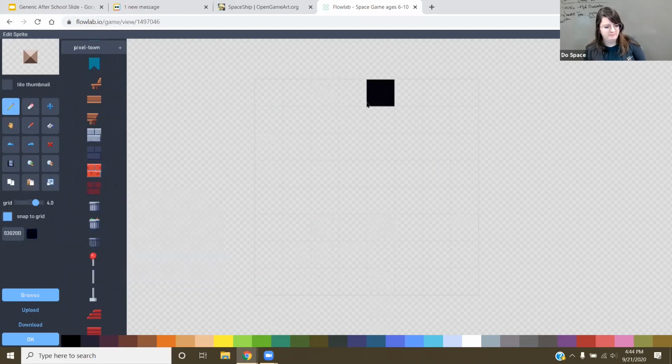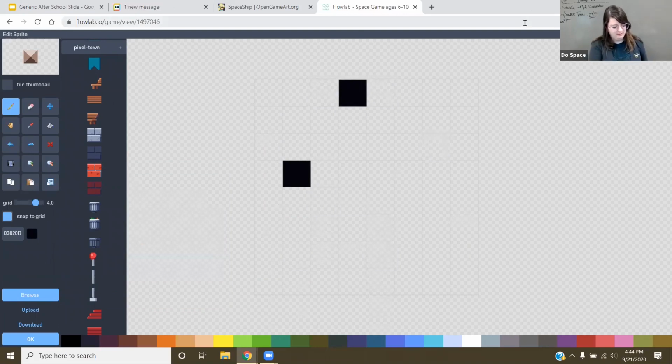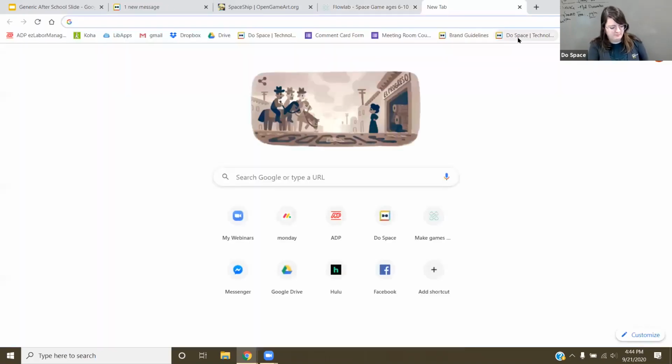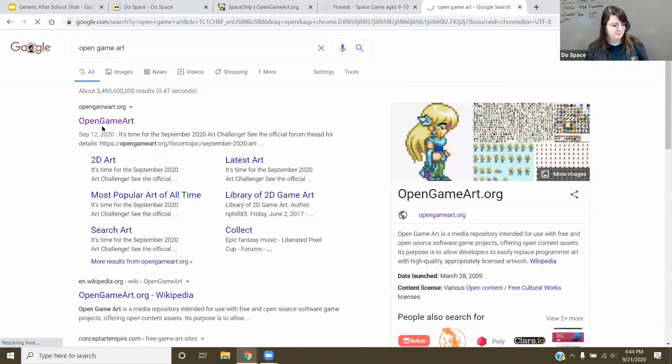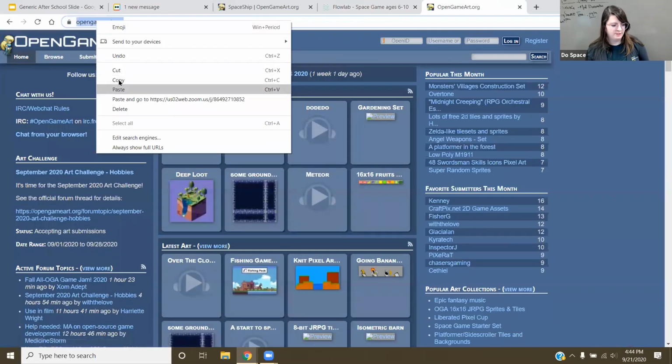You know, try to make my own in here, or I could go to a website called opengameart.org and search for spaceships there.